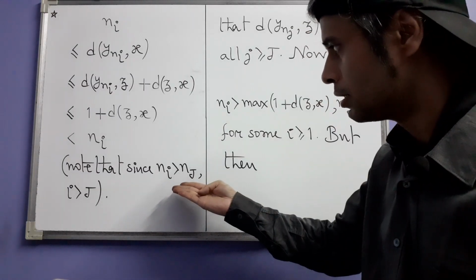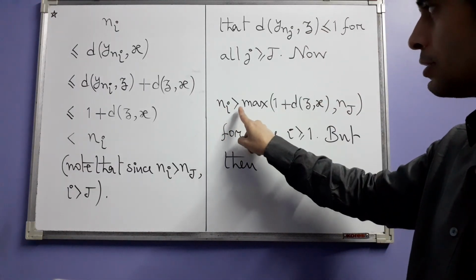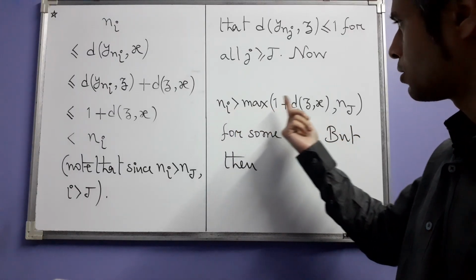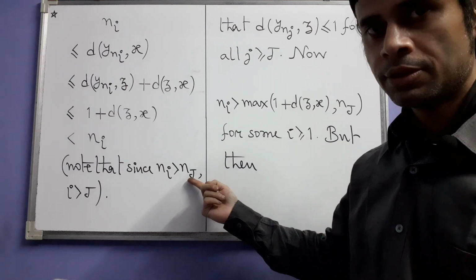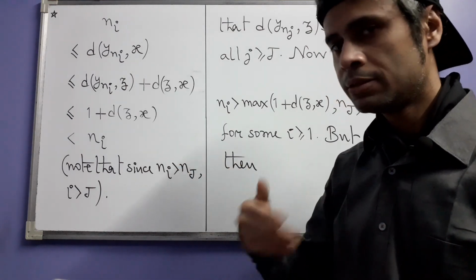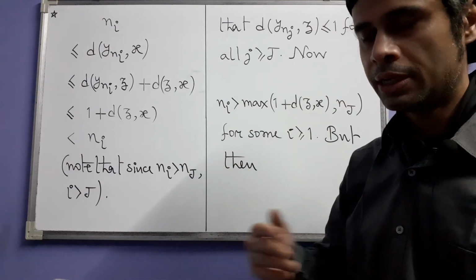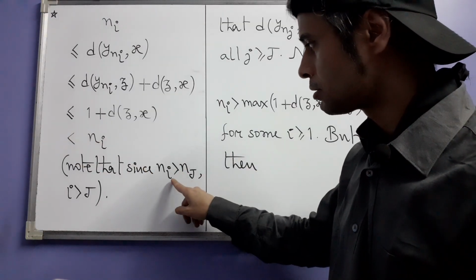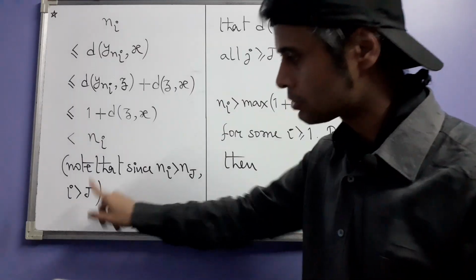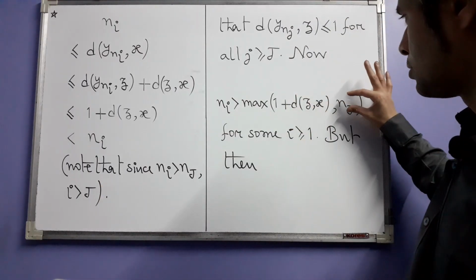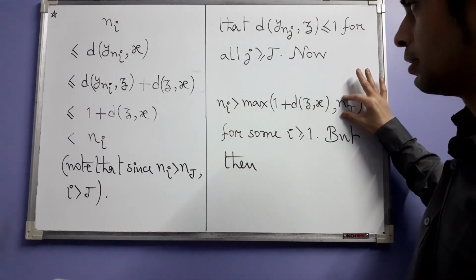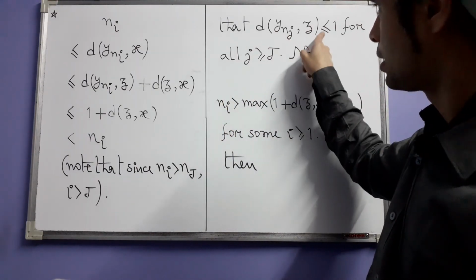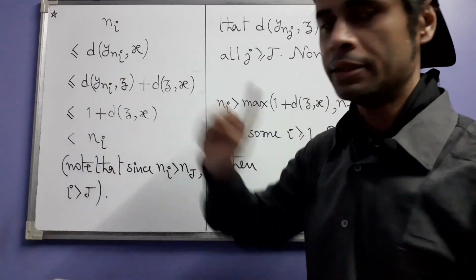That comes from here. Because Ni is greater than the max of these two numbers, Ni in particular is greater than n_J also. But because these nj's form an increasing sequence of positive integers, for this to happen, i has to be greater than J. That is why I chose this other number like this here. So that means this actually is less than or equal to 1 plus the distance between z and x for such i.